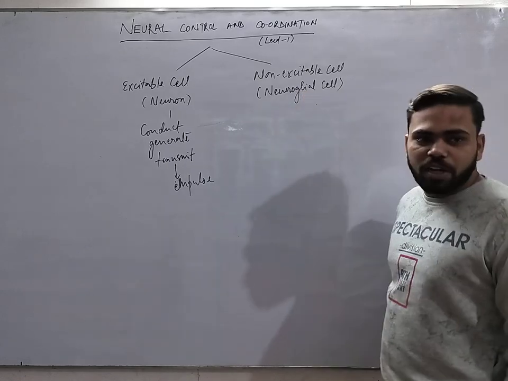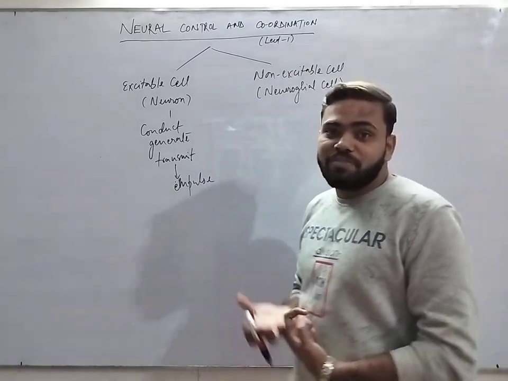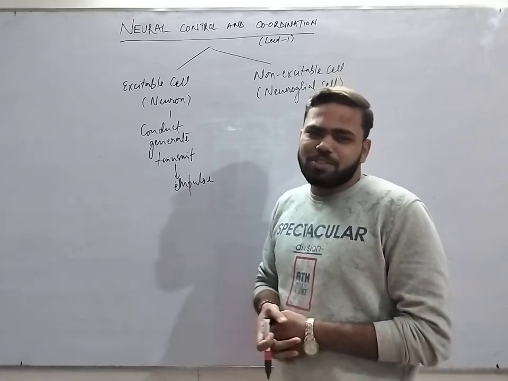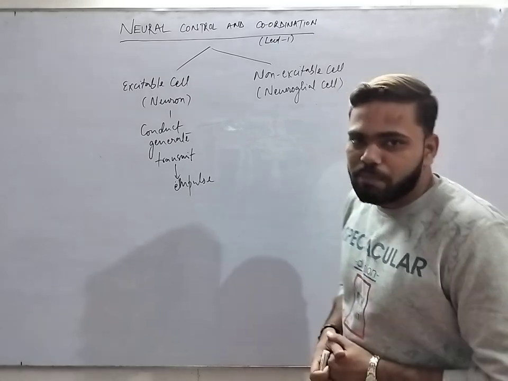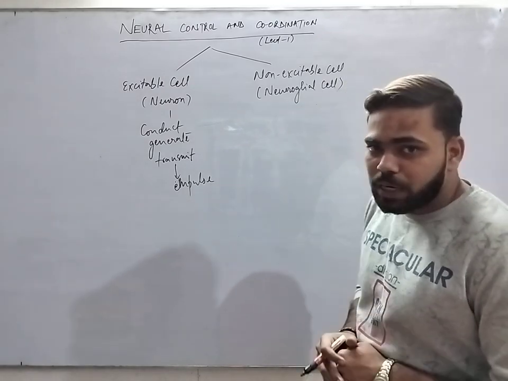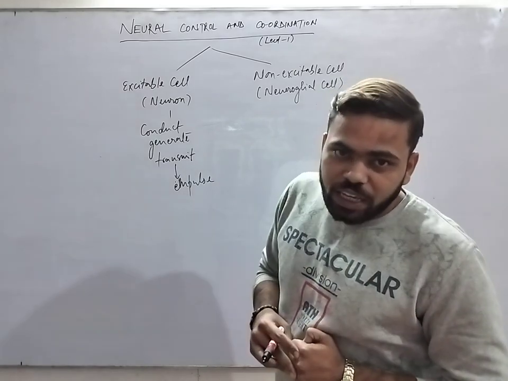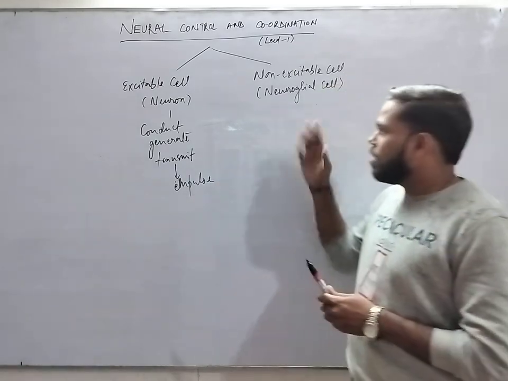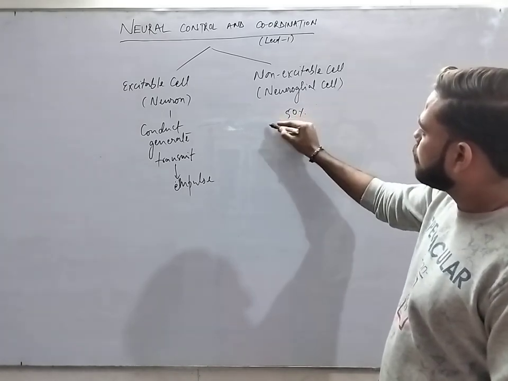But in the case of non-excitable cells, these cannot even generate, and if they do not generate, it's not profitable to talk about the conduction and transmission of impulse. So they cannot. But unfortunately, the majority in the nervous system is of non-excitable cells. These are more than 50% in the nervous system.